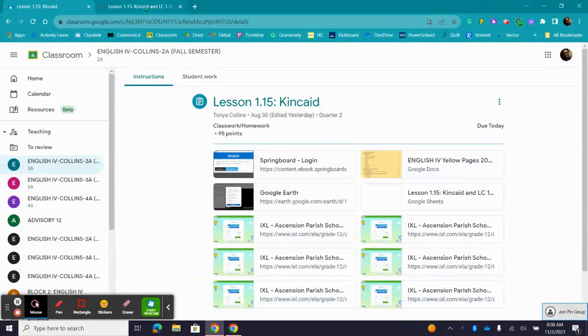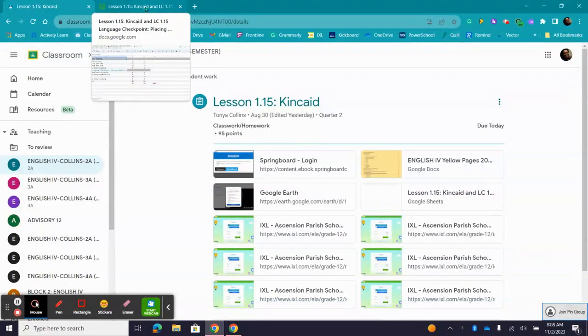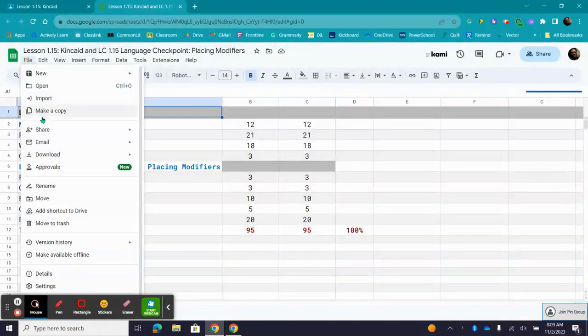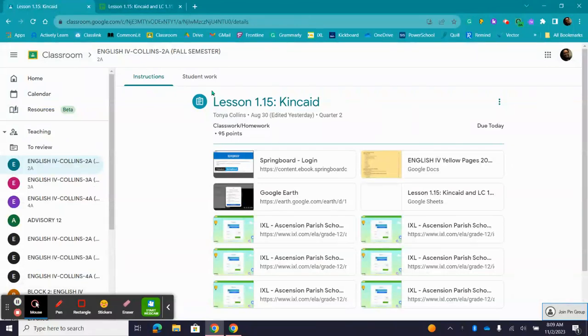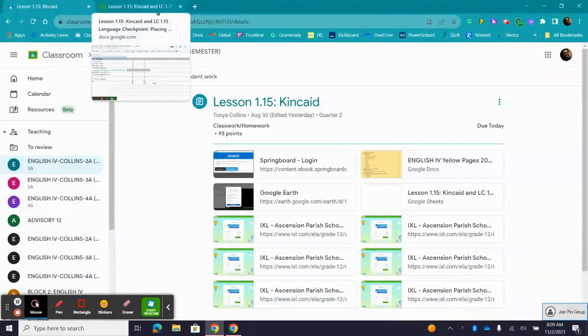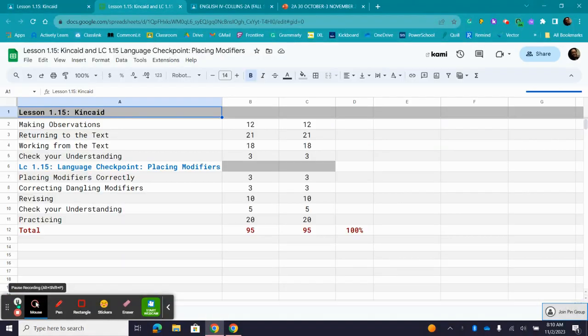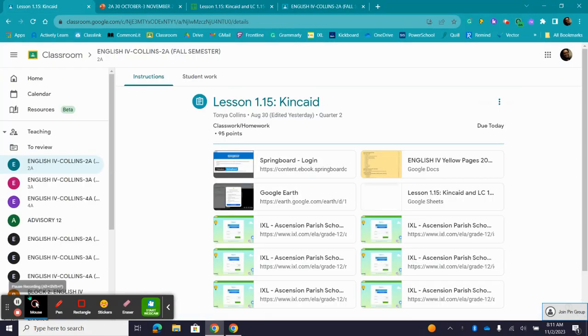When you get to lesson 115, you will see this Google Sheet. I want you to kindly go to this Google Sheet and make a copy of it. When you make a copy of it, I want you to upload it to lesson 115 Kincaid. Okay, we'll go over all of these items in a few minutes. However, I need you to make sure that you have done something first.